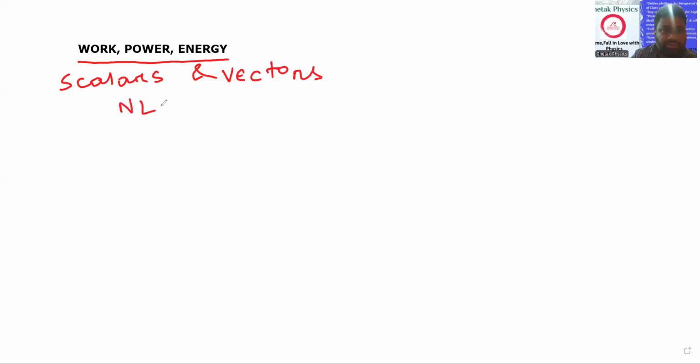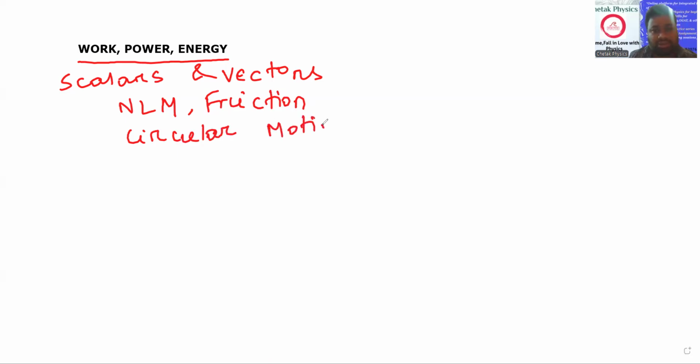Obviously, NLM, Newton's laws of motion, and friction also. Circular motion as well. So these three chapters are going to be interlinked in this. And from the 11th point of view, I'm saying these three chapters.